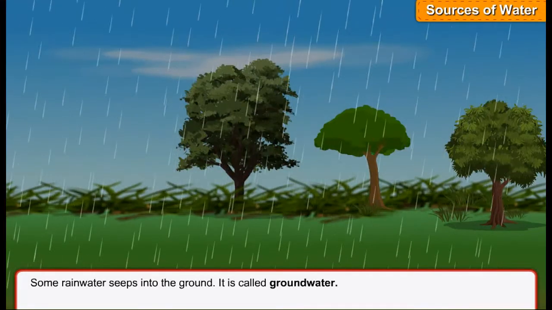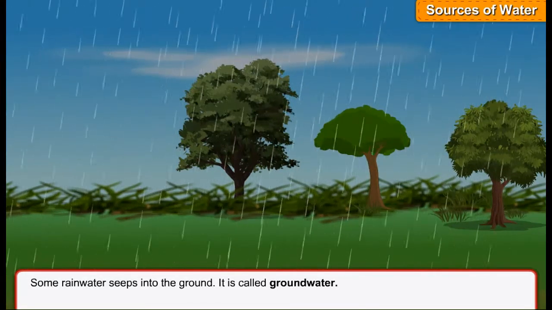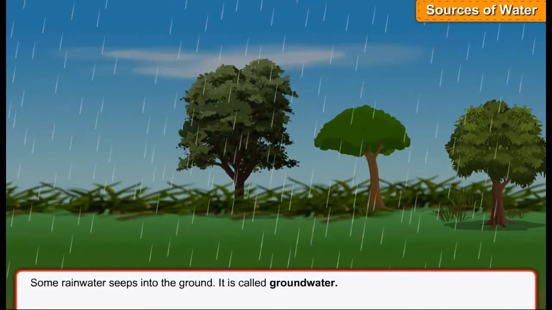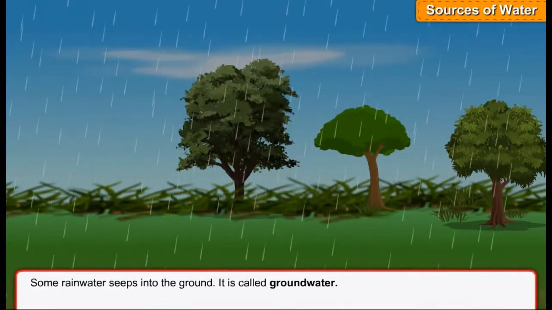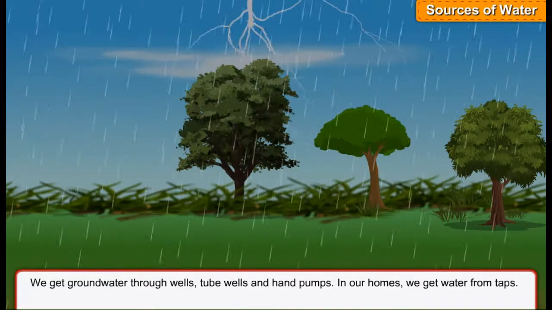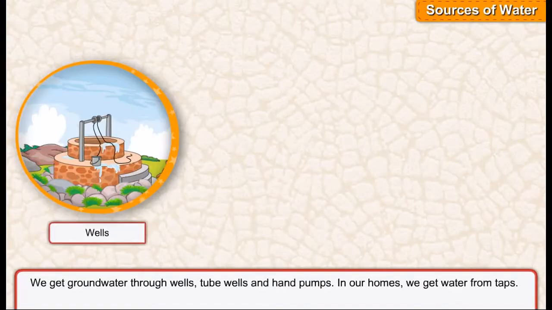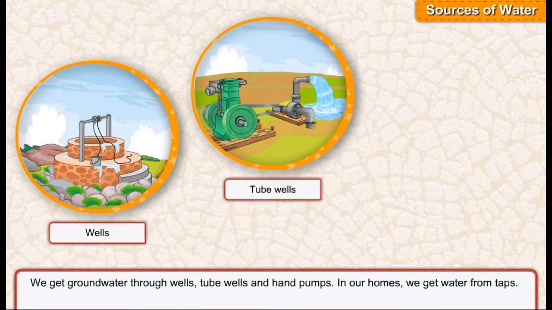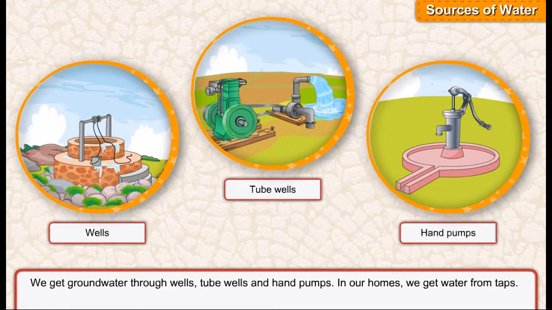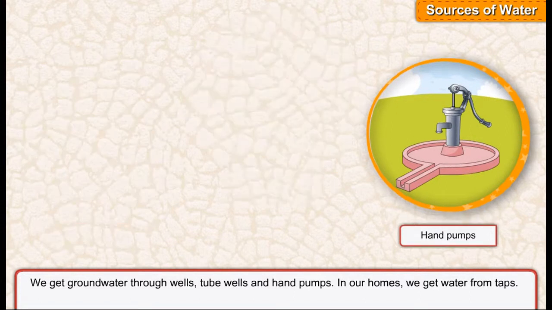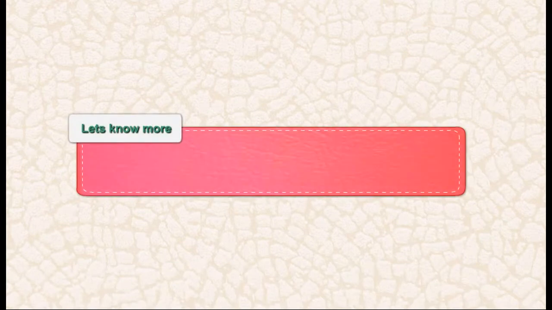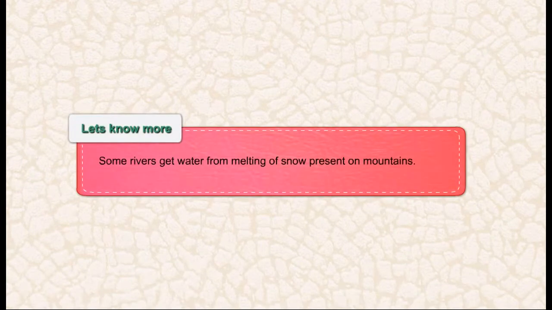Some rainwater seeps into the ground. It is called groundwater. We get groundwater through wells, tube wells, and hand pumps. In our homes, we get water from taps. Let's know more. Some rivers get water from melting of snow present on mountains.